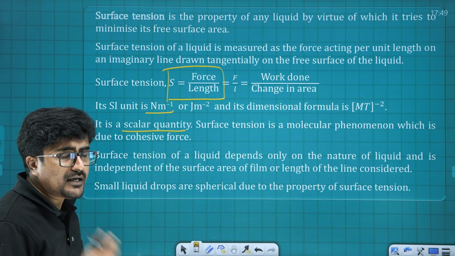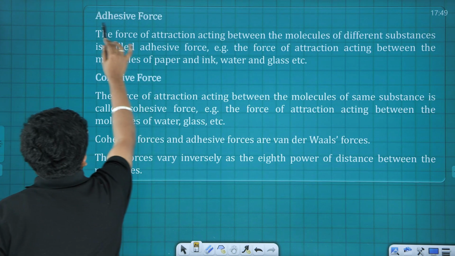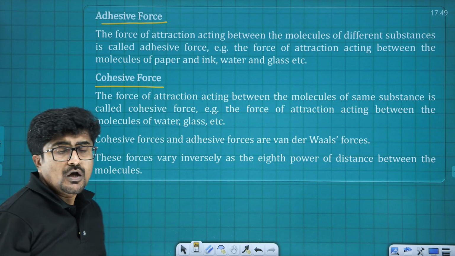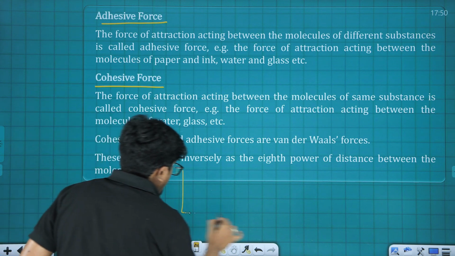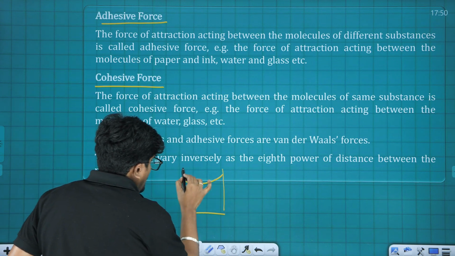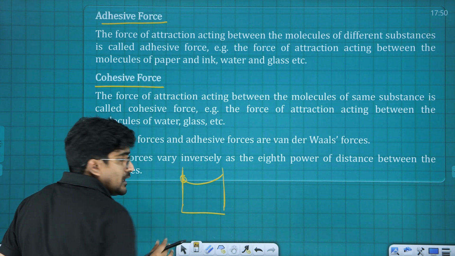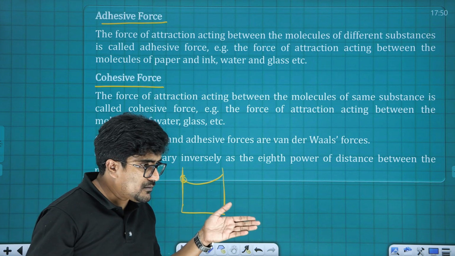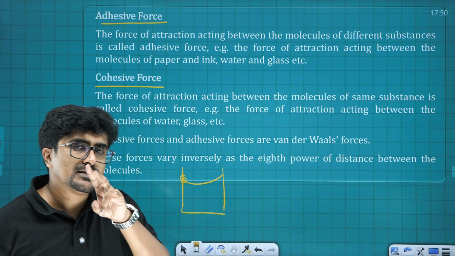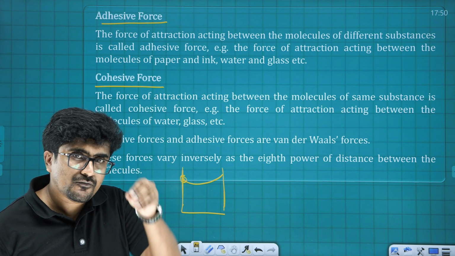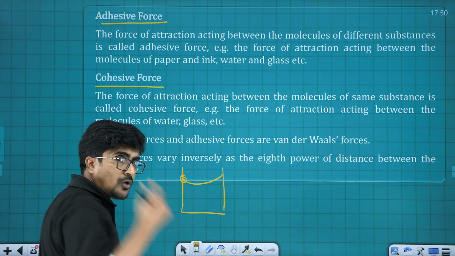Now comes a small briefing regarding surface tension. In order to explain that, we need to explain adhesive force as well as cohesive force. Adhesive force means the force between, for example, let this be glass and this be a liquid. The molecules in the very first layer, directly in contact with the glass, experience a force of attraction due to the glass molecules, and definitely also due to the surrounding molecules of the liquid itself.